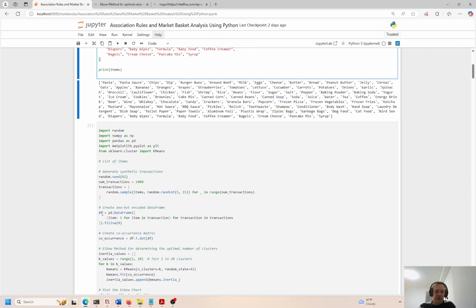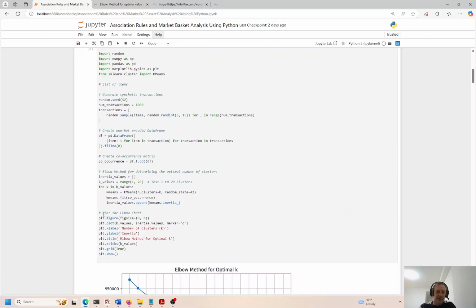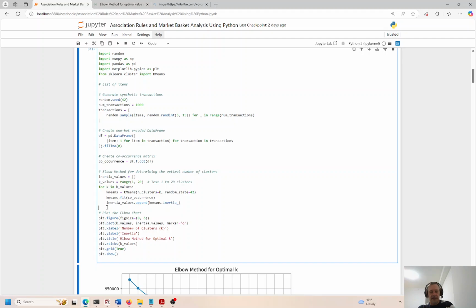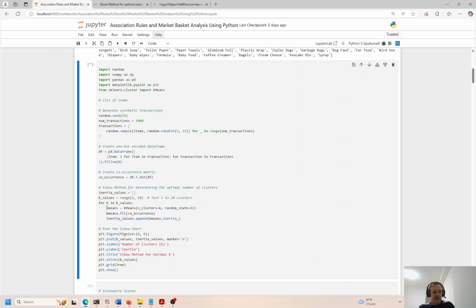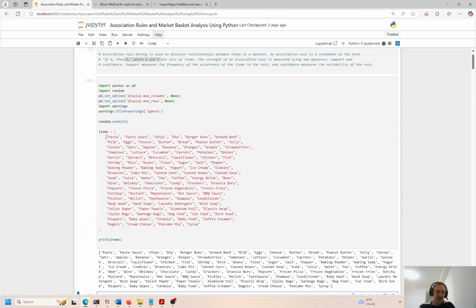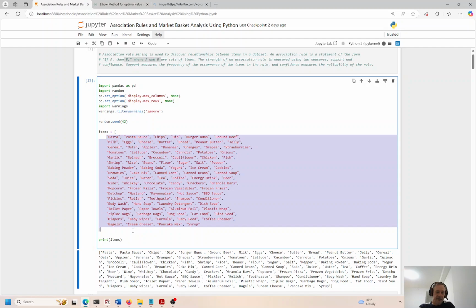I like this. So I'm going to go ahead and create a data frame and look at a k-means clustering method to see how many clusters I need to create to show me what the relationships are between these different items in my grocery basket.